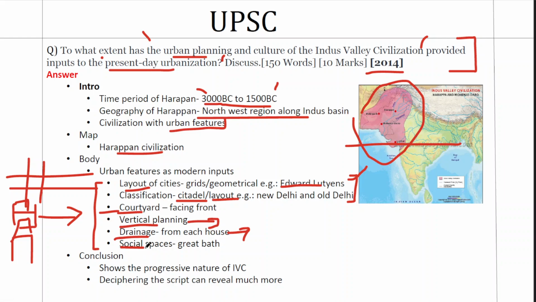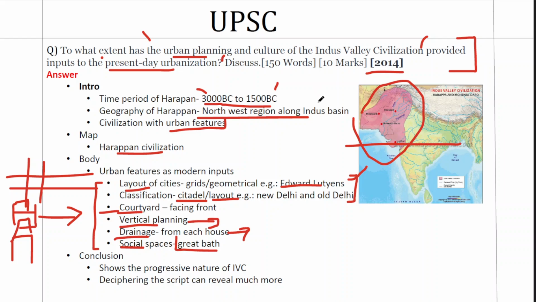Finally, it's about the social spaces. So one example we can give here is the example of Great Bath. They had many such places like that. For example, granaries, dockyards, Great Bath, the Citadel. So they had spaces where people could gather, people could do activities in a collective way. We also have spaces like that. Take for example Connaught Place in Delhi. Connaught Place is just one example I gave you. Anywhere, the Times Square in New York, anywhere in the world, you have places like this, social spaces. So 6 points and 6 connections that would add to the content part of this 10 marker.